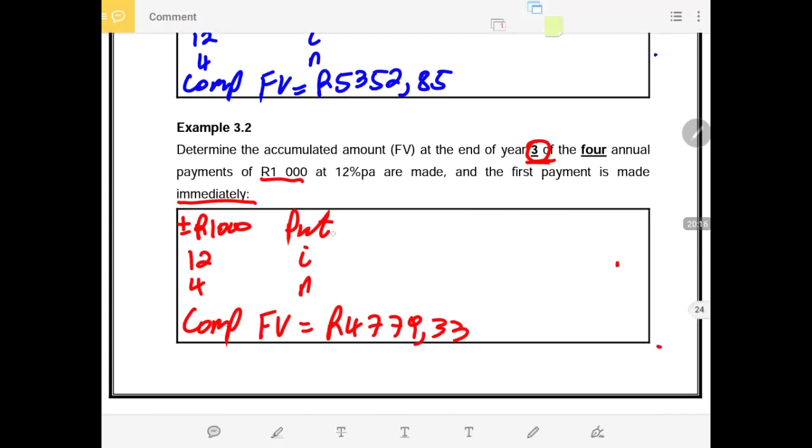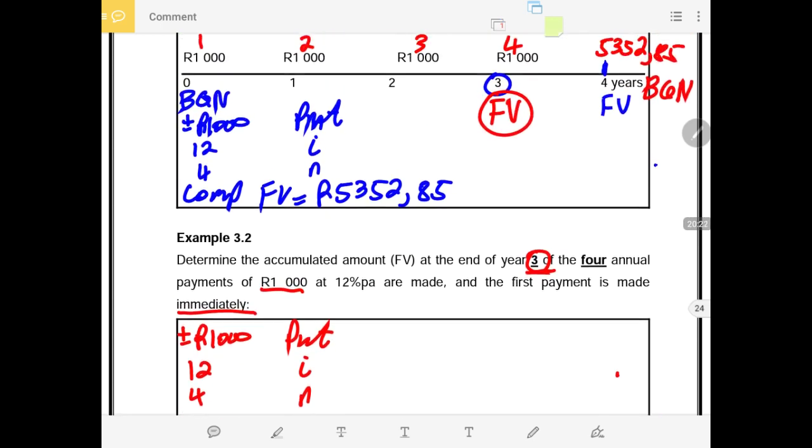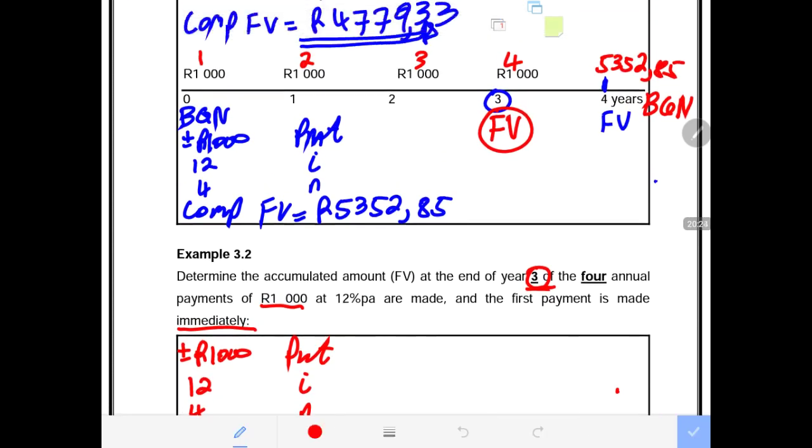Why? Because the BGN function was not used. Why did you not use the BGN function? It is because the future value is calculated at the end of year 3, meaning just after the last payment. In other words, that's just after the last beginning of the year payment. It's not at the end of year 4.